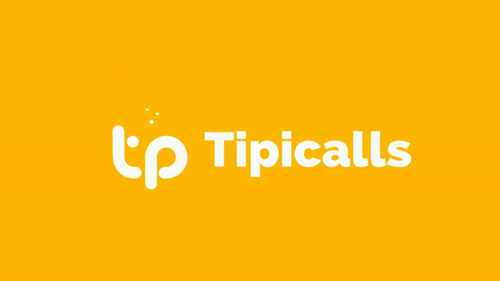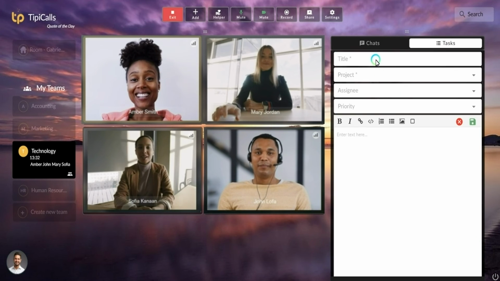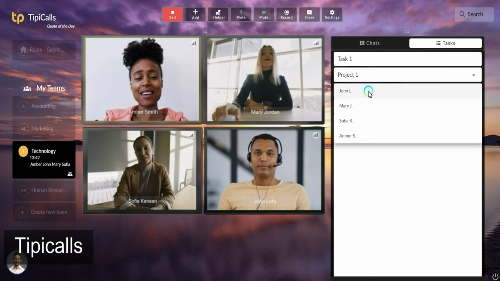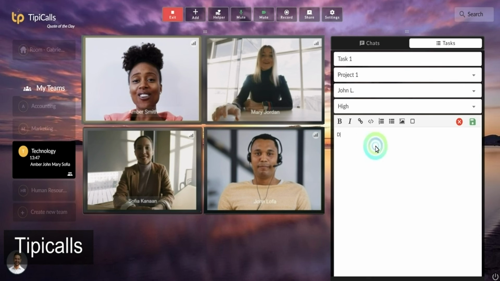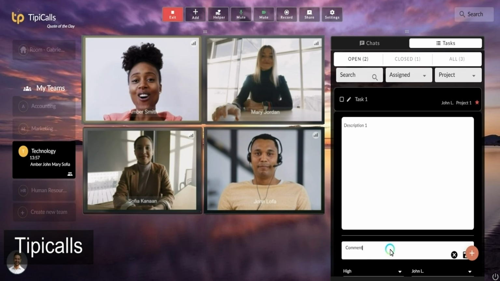Typical. Typical is an all-in-one solution with meetings, tasks, and notes. You can create tasks for each thing. You can enter the title, separate them by project, assign it to someone, put a priority, add checkboxes and images, and put comments in the task.